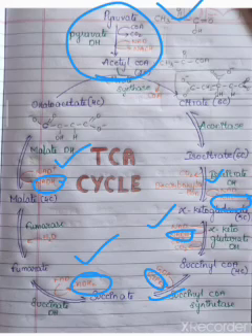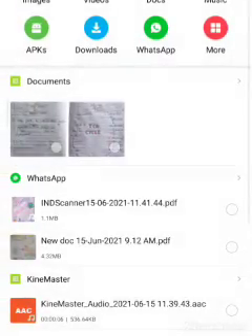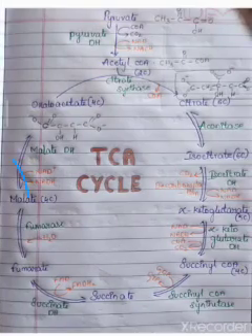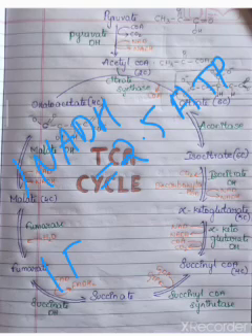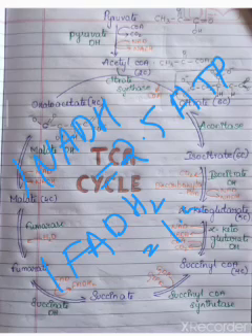These NADH and FADH2 are also a form of energy which is converted into ATP in the electron transport system. So 1 NADH will be converted to ATP. How many ATP did I tell you yesterday? 2.5 ATP. And 1 FADH2 will be converted to 1.5 ATP.